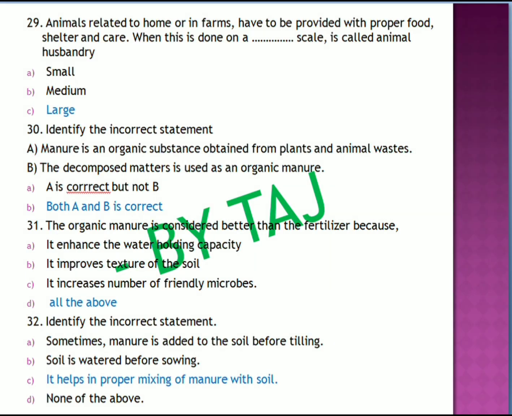To the next question, identify the incorrect statement. They have given four options. Which one is the incorrect one, that you have to identify. Sometimes manure is added to the soil before tilling. 100% it is true. Manure sometimes they add before tilling. Soil is watered before sowing. 100% we water the soil before sowing, and it helps in proper mixing of manure with soil. This is the incorrect answer for this question. So in all the four options you have to identify. So C is the answer for this question.